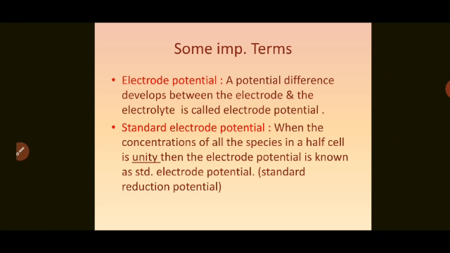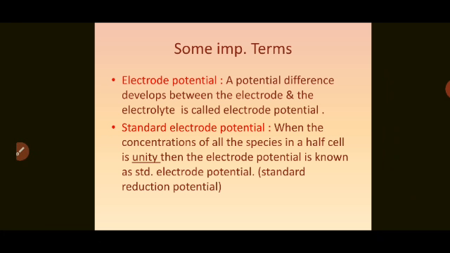Now in this video, we will learn a few more terms. That is electrode potential. A potential difference that develops between the electrode and the electrolyte is called electrode potential. Now, in this case, if you see that diagram, then the zinc rod is solid and the electrolyte is in liquid state.